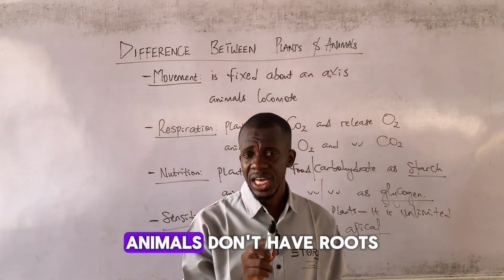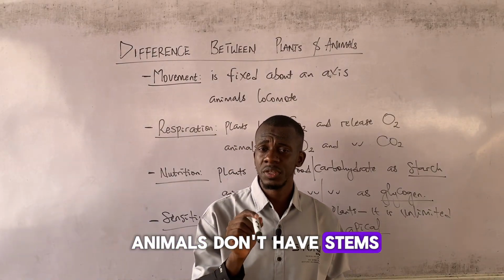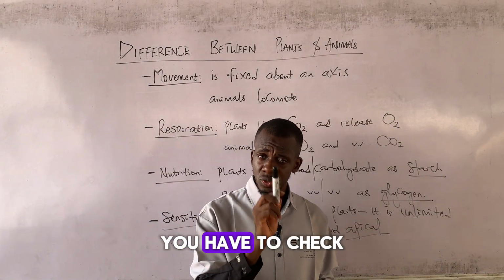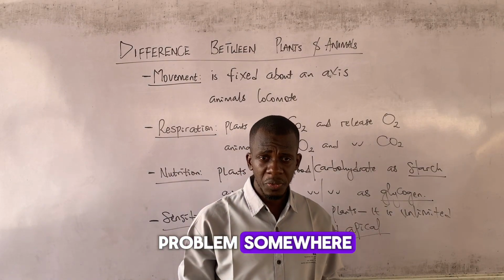Animals don't have leaves. Animals don't have roots. Animals don't have stems. If you're an animal and you have roots, you have to check yourself properly. It means there's a problem somewhere.